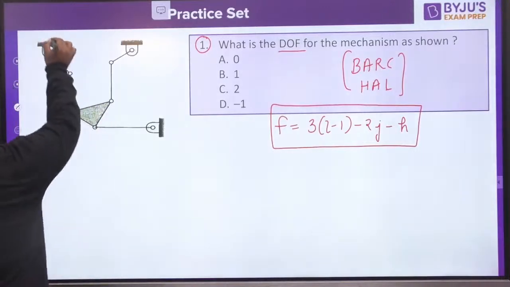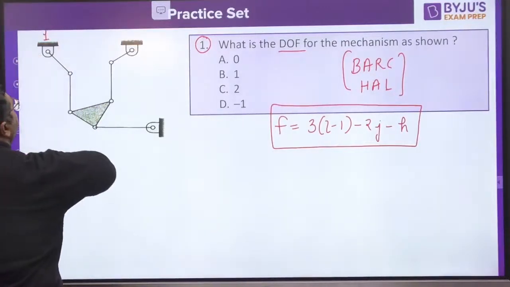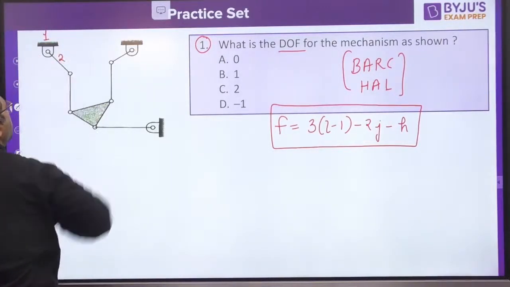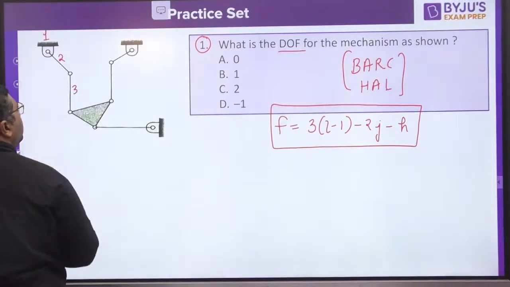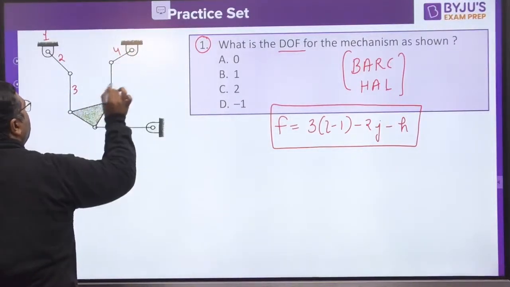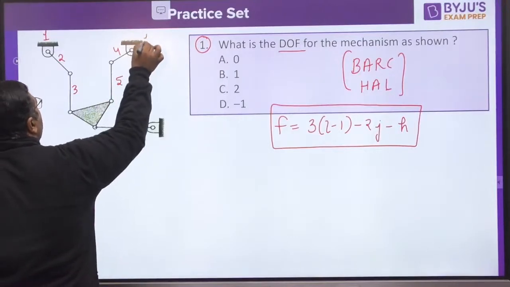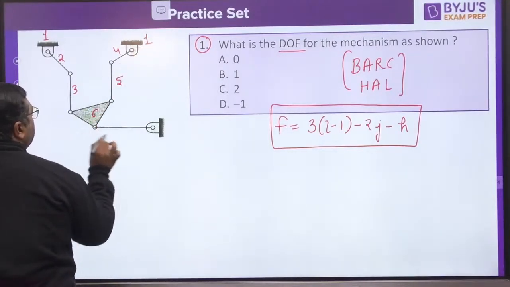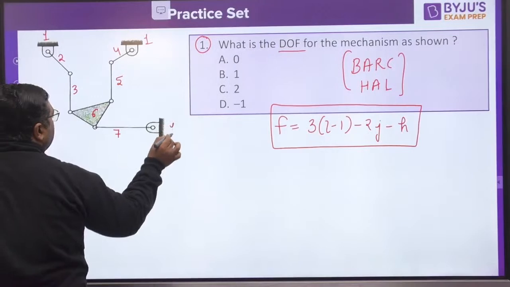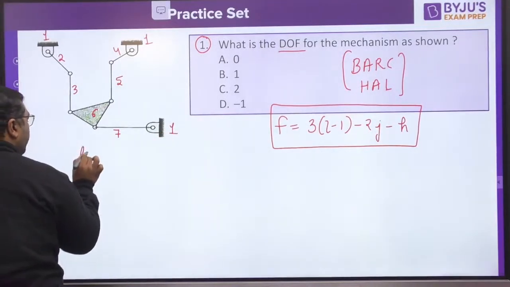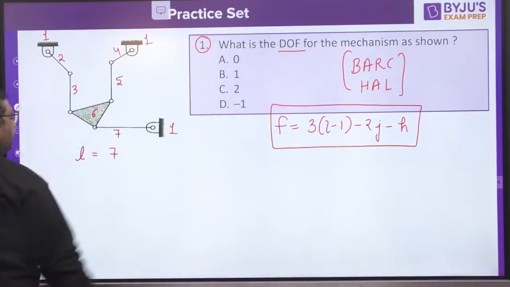You know that it is link number 1, which is going to be a fixed link. Then this is link number 2, then link number 3, link number 4, link number 5. Once again 1, link number 6, link number 7, and link number 1. So guys, the number of links is going to be 7.